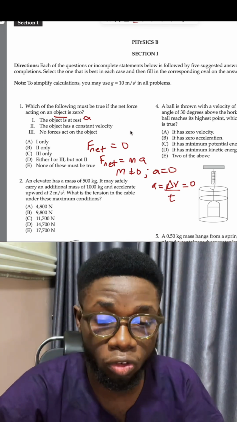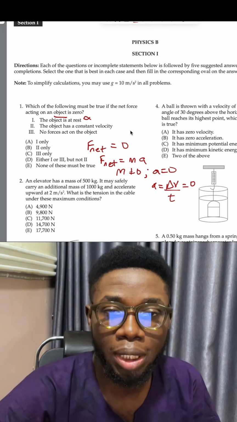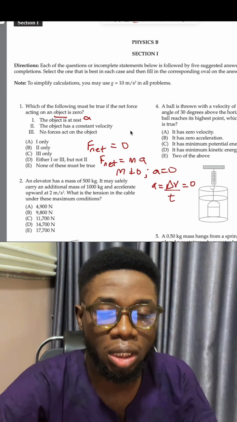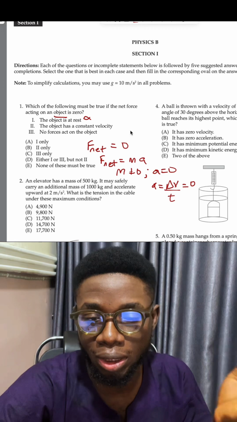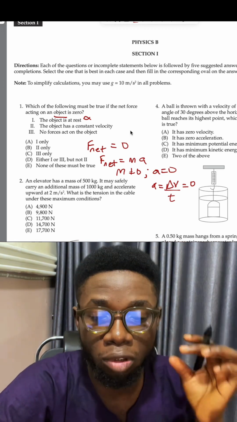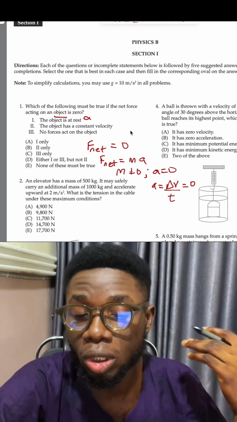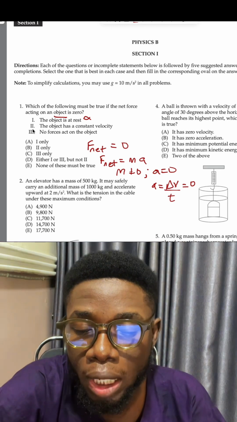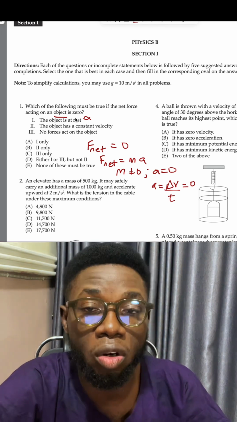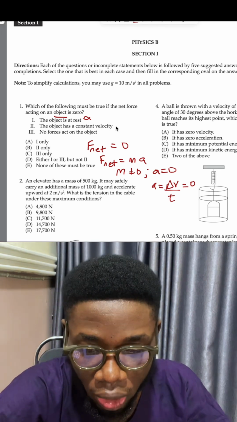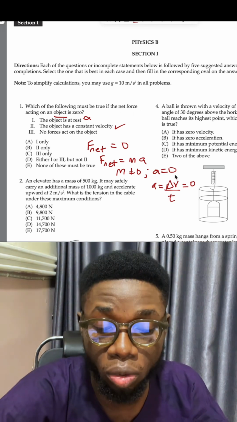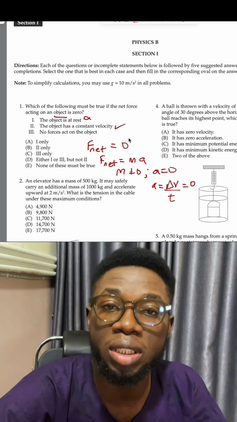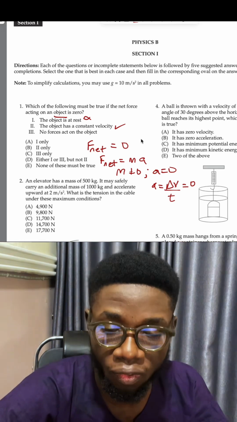Also, when an object is at rest, of course, the acceleration will be equal to zero. That is a trivial case. But generally, it's not necessary that the body is at rest for acceleration to be zero. The body could be moving with uniform velocity. Roman numeral 2 says that the object has a constant velocity. I think I explained that in Roman numeral 1 already. That is true. If the net force equals zero, then acceleration equals zero, and the implication is that the body is moving with a constant velocity.